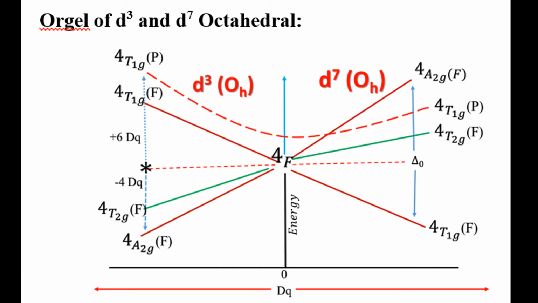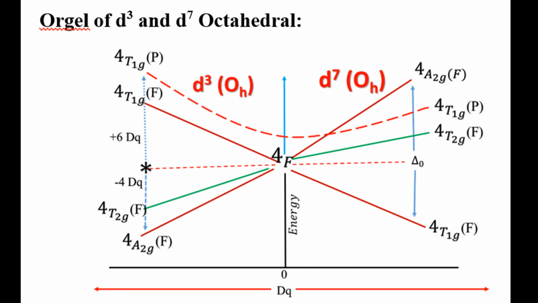In the case of the d3 system, to remember, if you see d8 systems on the previous page, it has the same kind of pattern, but here the ground state is 4F, while on the previous page the term symbol is 3F. The multiplicity there is 3 and here it is 4, but d8 and d3 systems show a symmetrical pattern. This is for remembering; you can easily remember it.